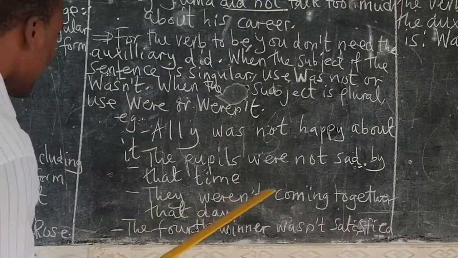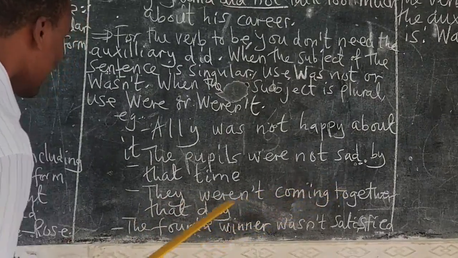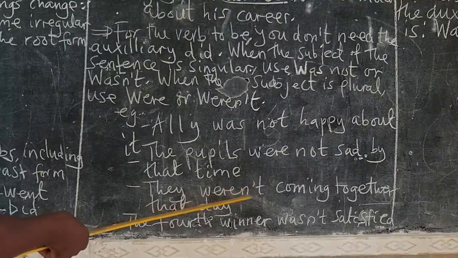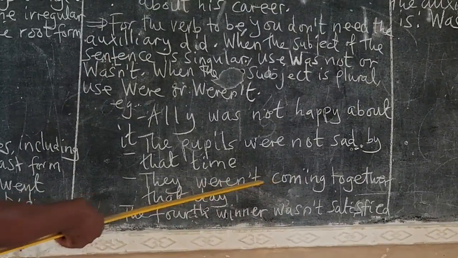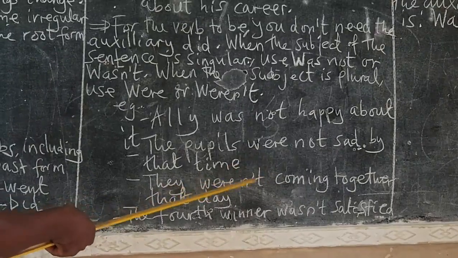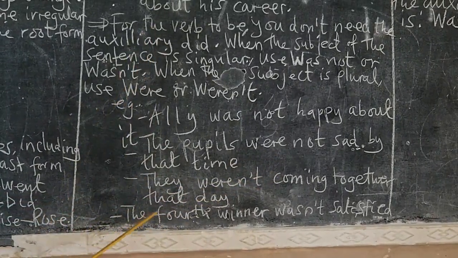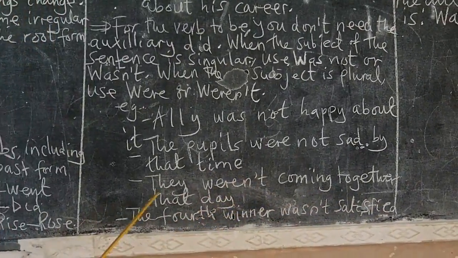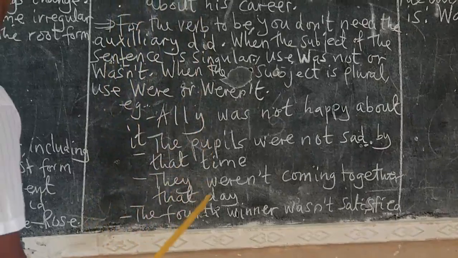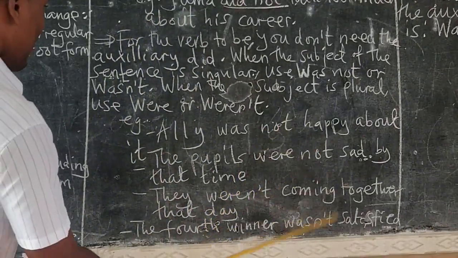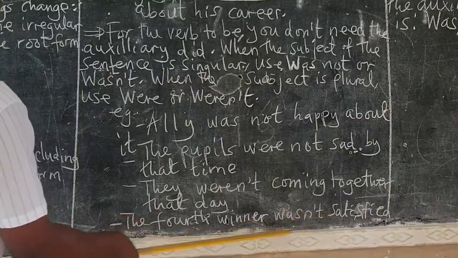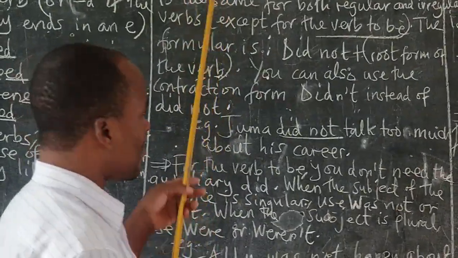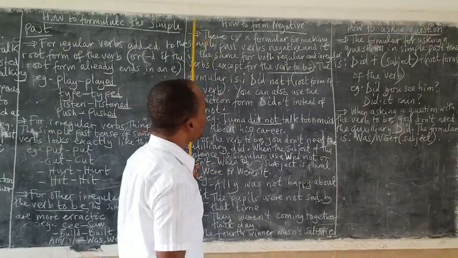Here we have they weren't coming together that day. So here we have the negative statement, which has a contraction form of were not, which is weren't. And then we have the fourth winner was not satisfied. Here we are talking about just a single person, but we have a contraction form of the verb to be, which is wasn't. So that is how we form the negative statement in simple past tense.